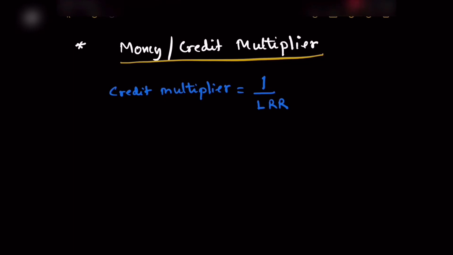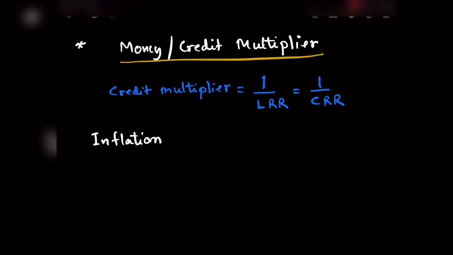And since cash reserve ratio is one form of the legal reserve ratio, we can use the same formula to calculate the credit multiplier. So using this concept, RBI varies the CRR to check and regulate the money supply in the economy. If there is inflationary trend in the economy, RBI raises CRR.